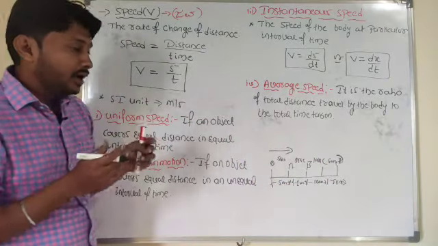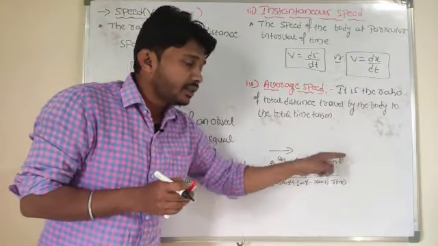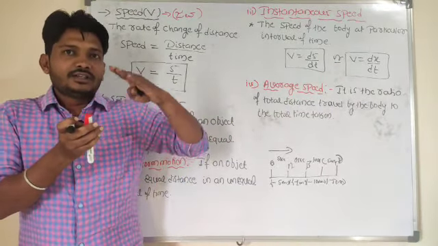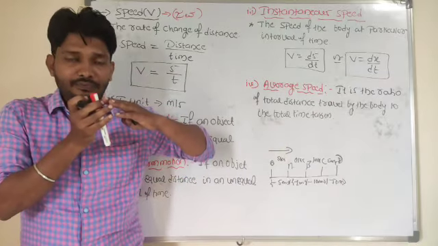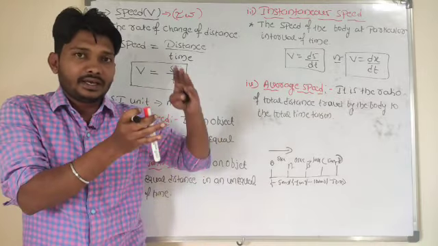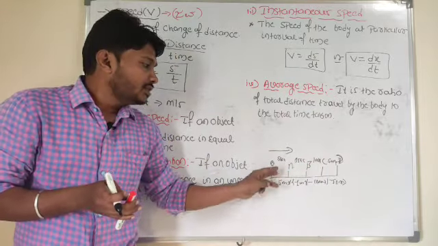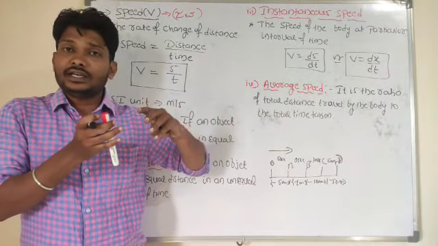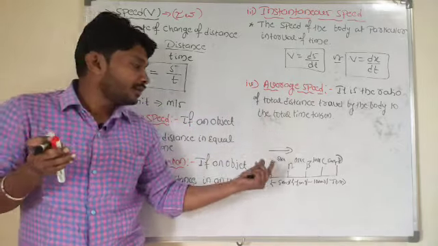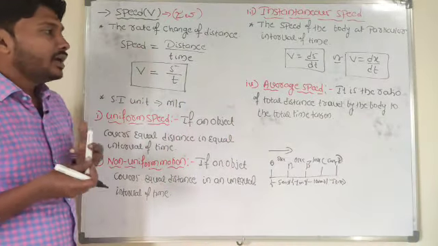So I want to calculate that. For example, look here. In order to move that bus from one point to another point, it is not moving with the same speed. For example, if any road breaks are there, the bus is moving with less speed. If no obstacles are there, it is moving with a greater speed. If any city appears, again its speed goes down. So it is moving with different speeds. It is not moving with a single speed. I want to calculate the average speed of the vehicle to reach from one point to another point. That speed is nothing but average speed.